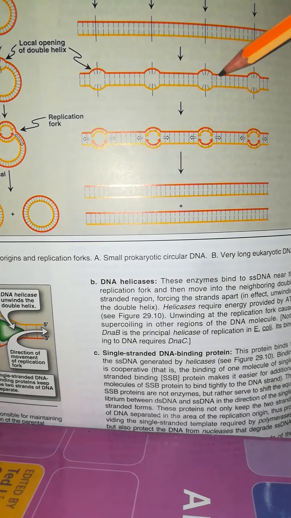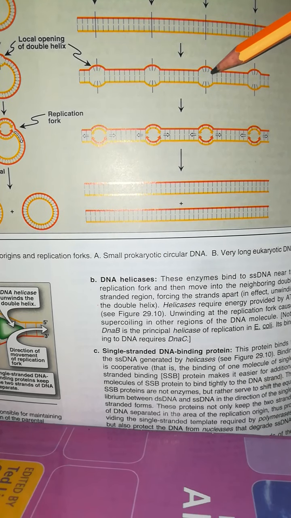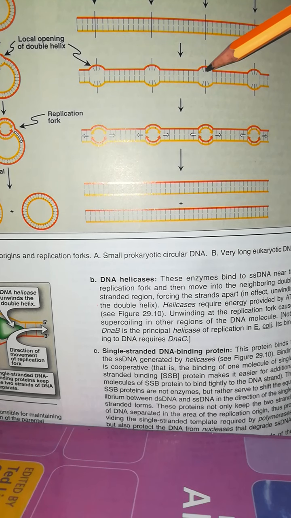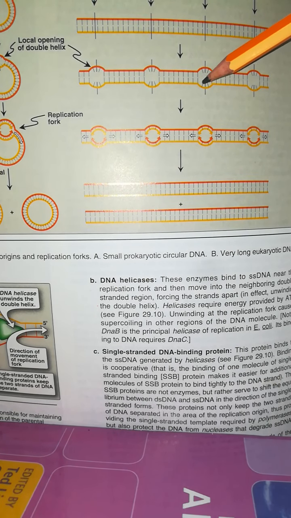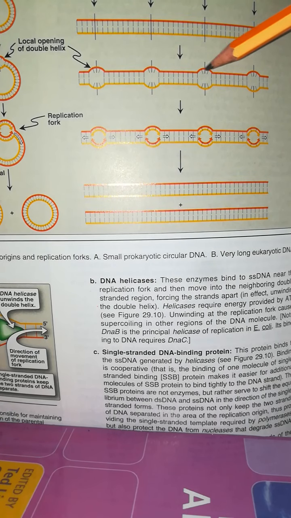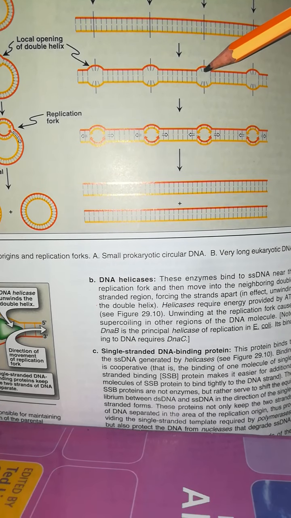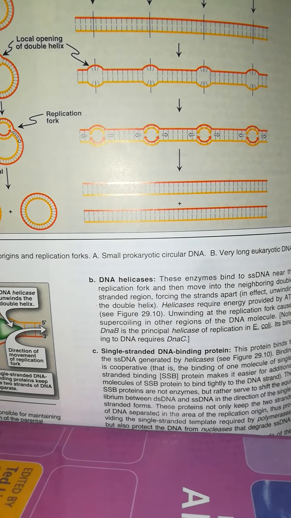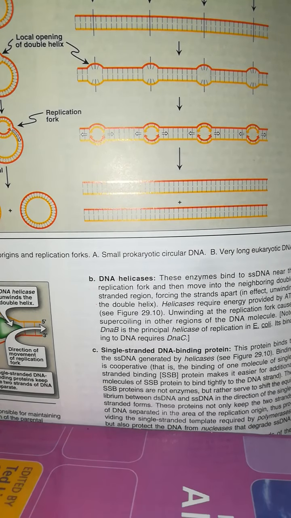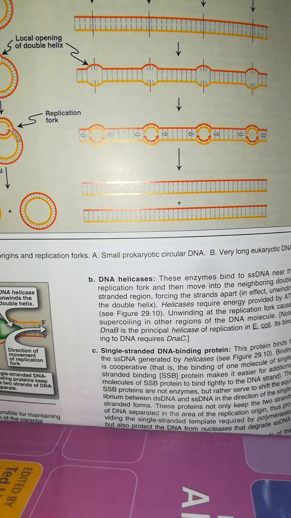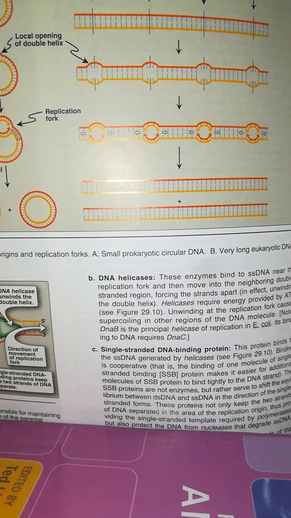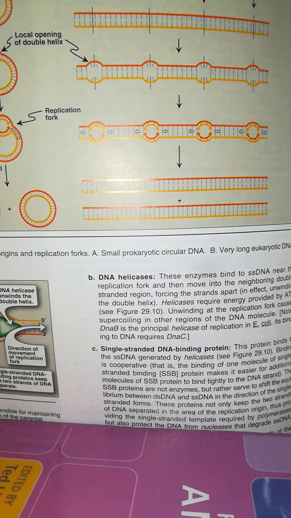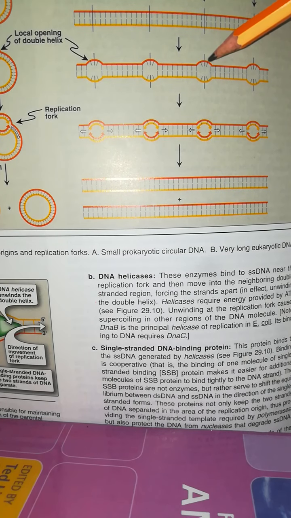At the site at which replication starts, that area is AT-rich. It means adenine and thymine. Why an adenine and thymine rich area? We know that between adenine and thymine there is a double hydrogen bond, and between cytosine and guanine there is a triple hydrogen bond.